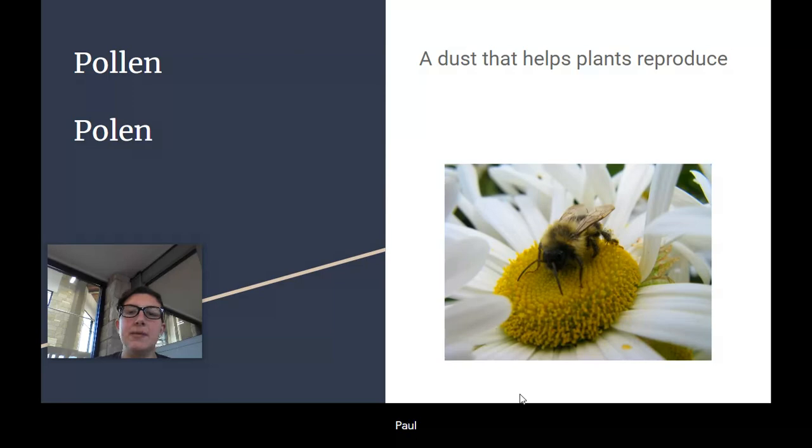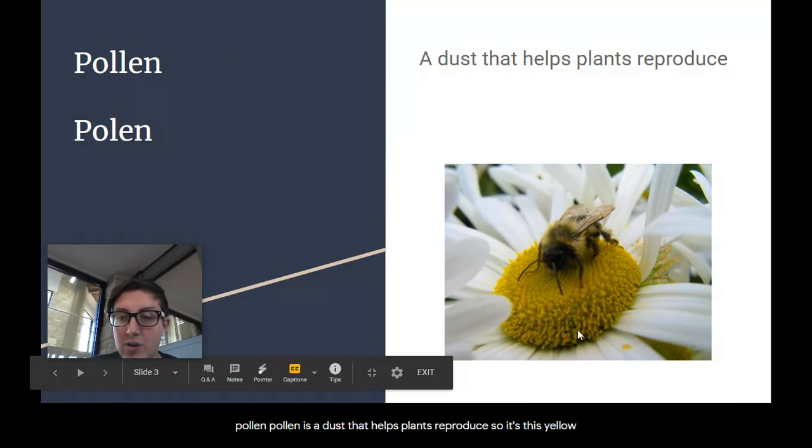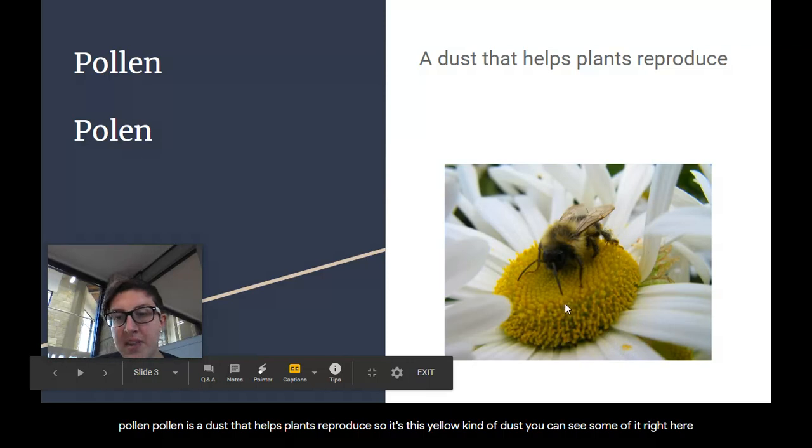Next, pollen. Pollen is a dust that helps plants reproduce. So it's this yellow kind of dust. You can see some of it right here also.